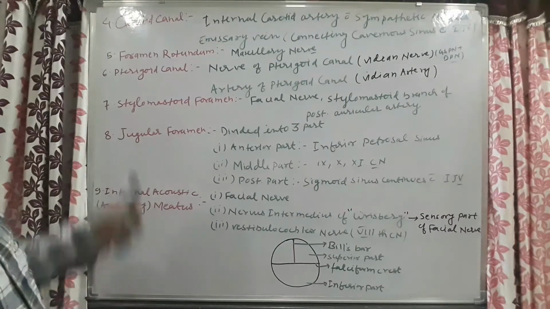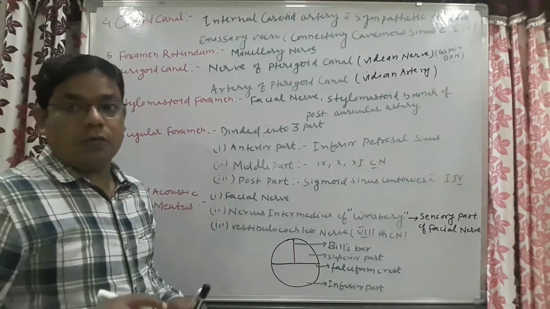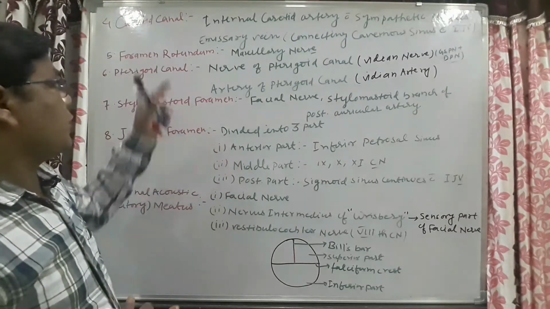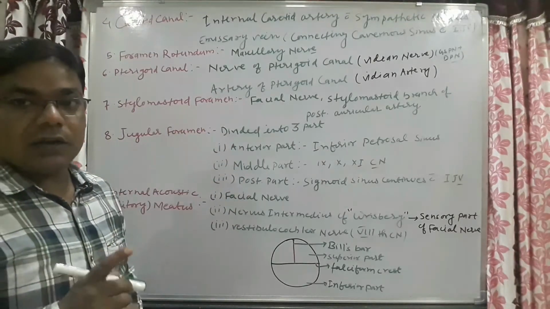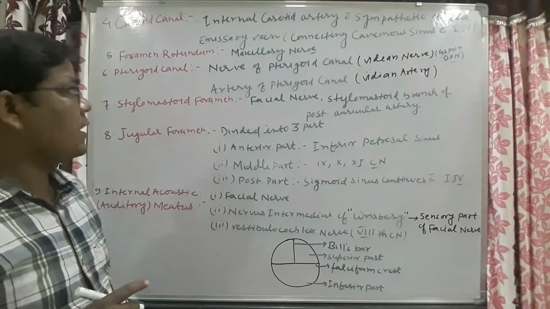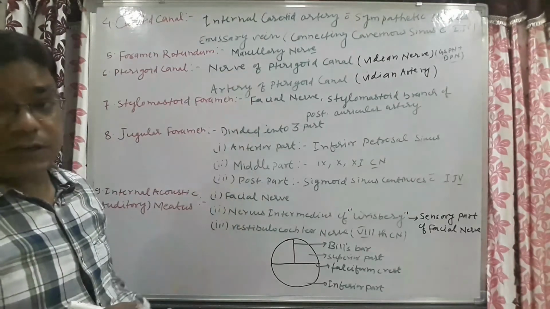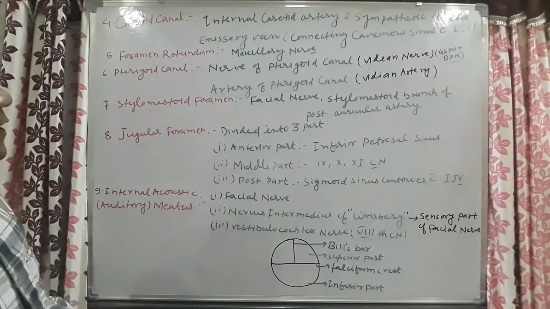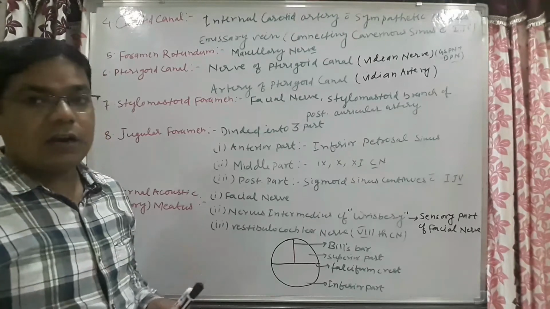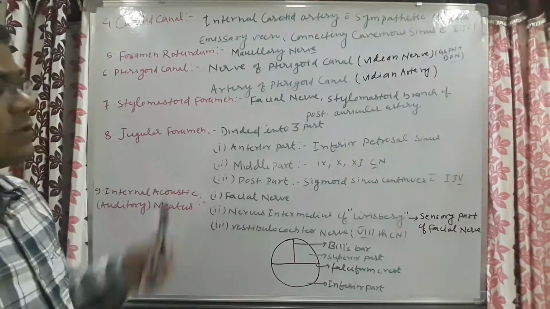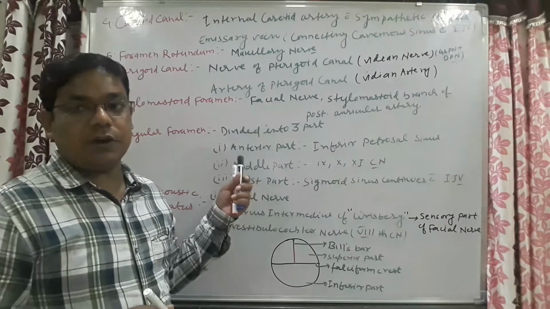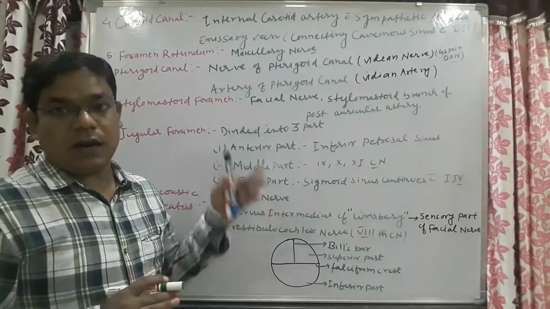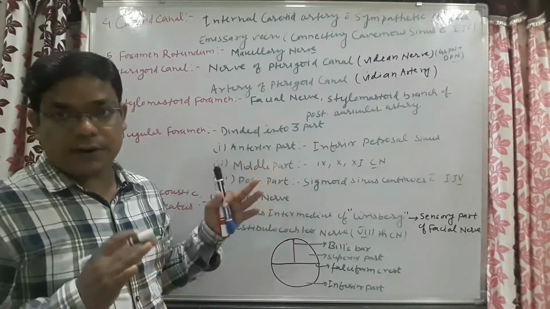Now come to the foramen rotundum. Once you hear the words foramen rotundum, automatically what should come to your mind? That the maxillary nerve will pass. Next one is the pterygoid canal. From the pterygoid canal, which things will pass? Nerve of the pterygoid canal and artery of the pterygoid canal. Nerve of the pterygoid canal is the Vidian nerve, and artery of the pterygoid canal is the Vidian artery.